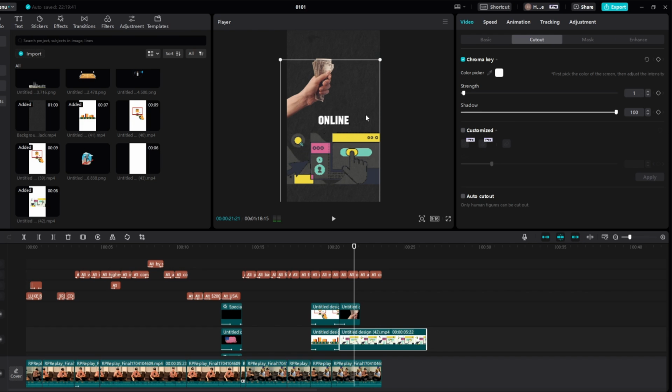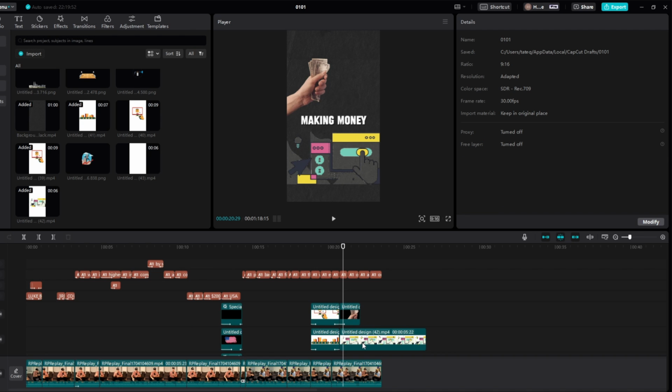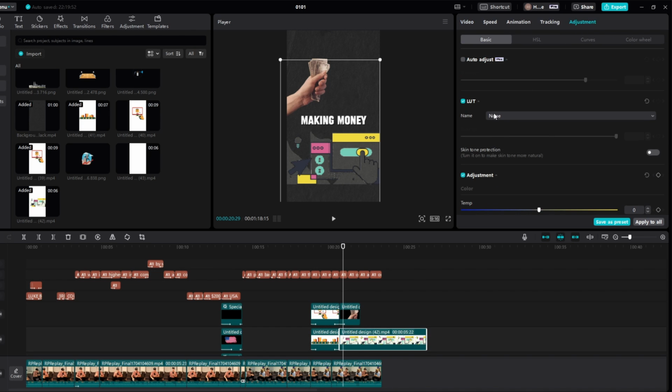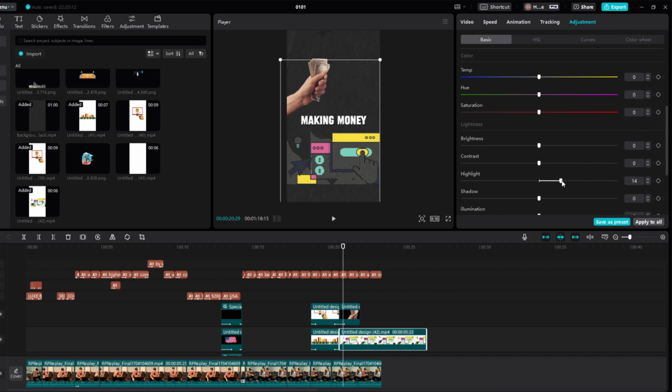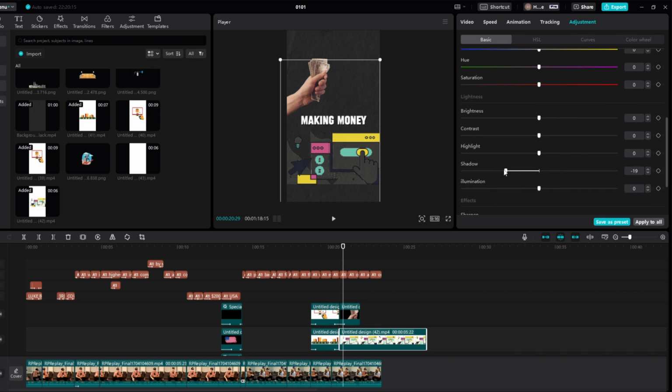To making money online. And then because it's like not too good, I think this looks cleaner, because if we add the shadows up, as you can see, it kind of looks a bit more rough, so we'll keep it on that for now. And then what we can actually try and do is, we can see if adjustments will do anything, so maybe add the brightness up. Okay, definitely not. Bring the brightness down like so. Yeah, we'll keep the brightness like so. Definitely not mess with the contrast or the highlights.